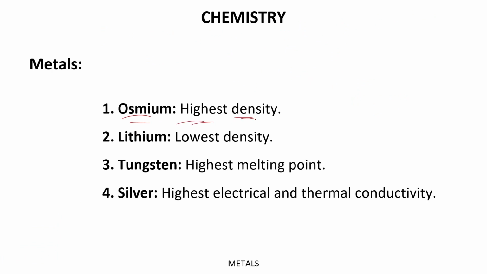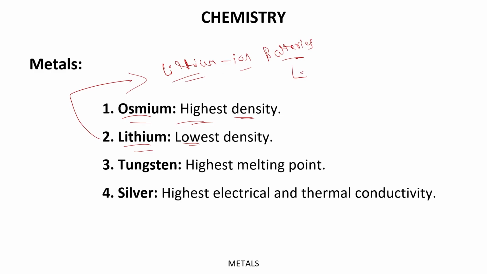Osmium is the metal which has the highest density. Lithium is the metal which has the lowest density, and lithium is basically used for lithium-ion batteries, which are very essential for electric vehicles.